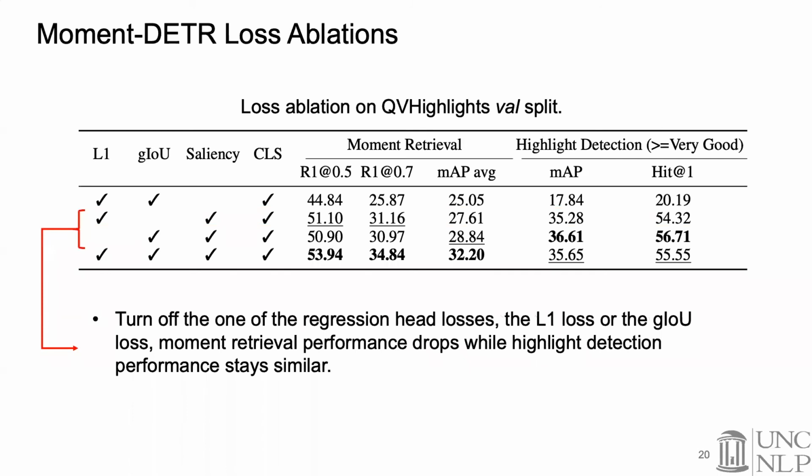When turning off one of the span prediction losses, the L1 loss or the IOU loss, we see a notable performance drop in the moment retrieval task, while the highlight detection performance stays similar, showing that both losses are important for the moment retrieval task.